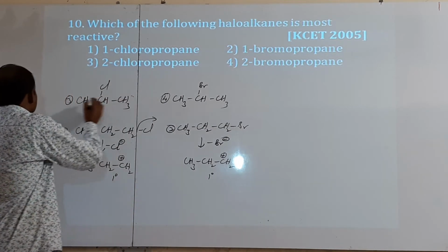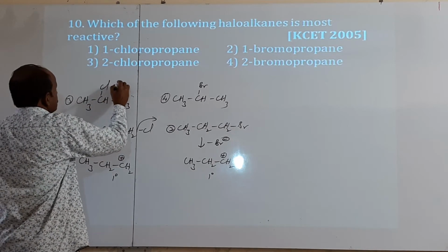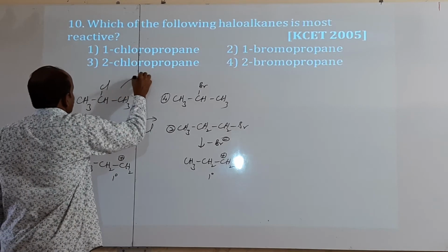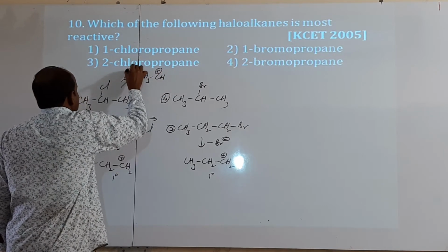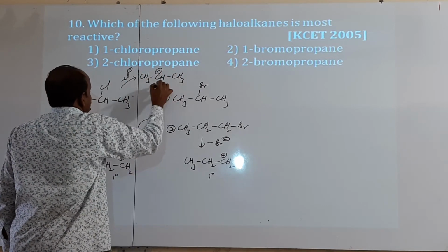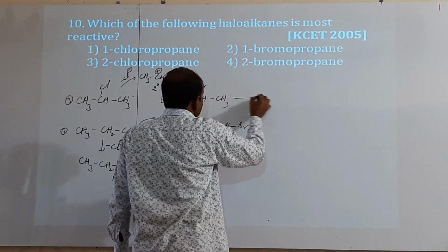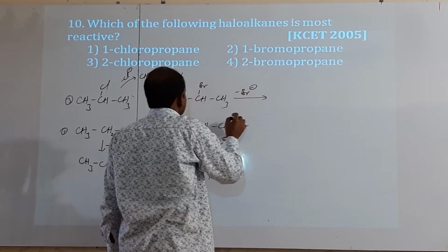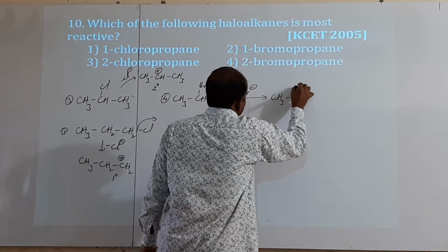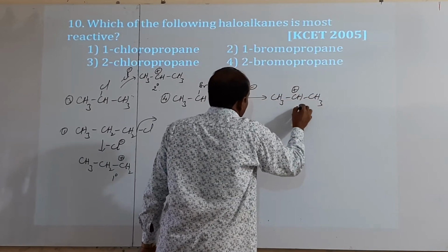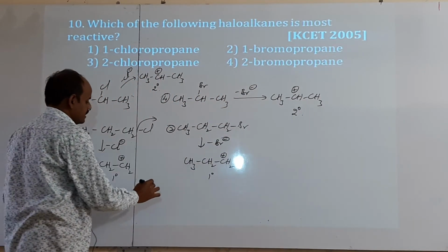Then observe this one. After losing Cl as Cl minus, CH3CH+CH3 is formed because Cl minus is removed. It is a secondary carbocation. After losing Br as Br minus, it also forms a secondary carbocation. Hence, which one is more stable, primary or secondary? Secondary.